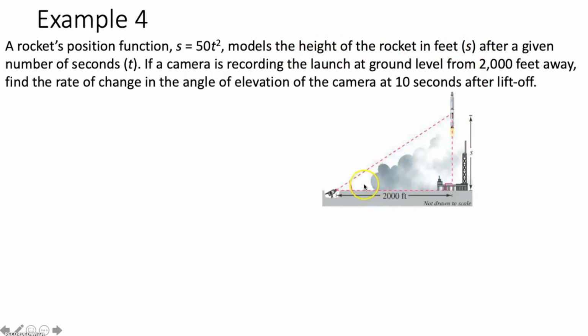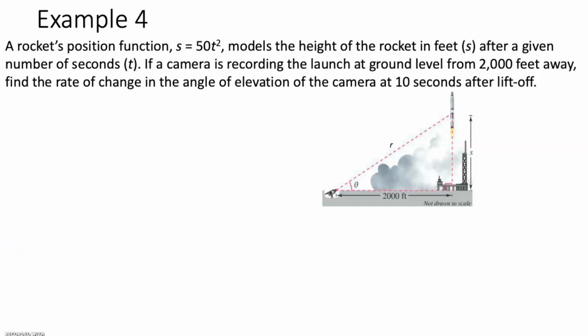We also know that the angle of elevation created by the ground and the line of sight of the camera to the rocket is also changing. So we're going to label this with a variable. And again, usually when we create a variable for an angle, we call it theta. Anything else? Yeah, the distance from the camera to the rocket is also changing. So we can label that with another variable. You can pick this time. It's just R.